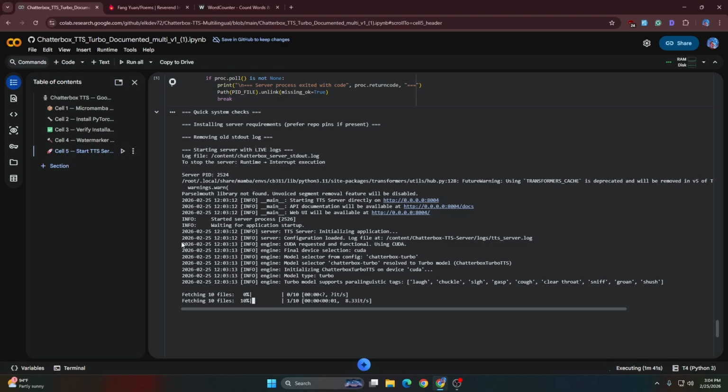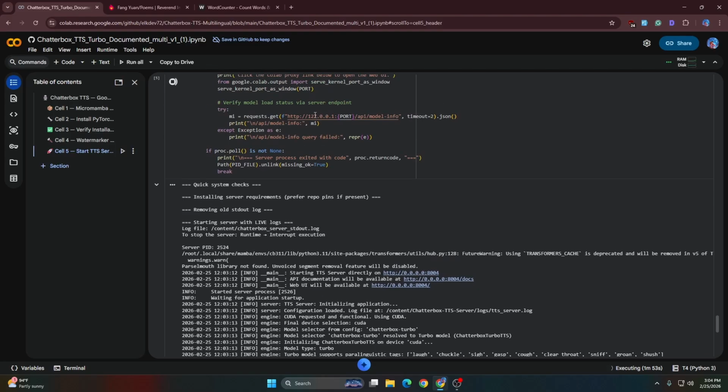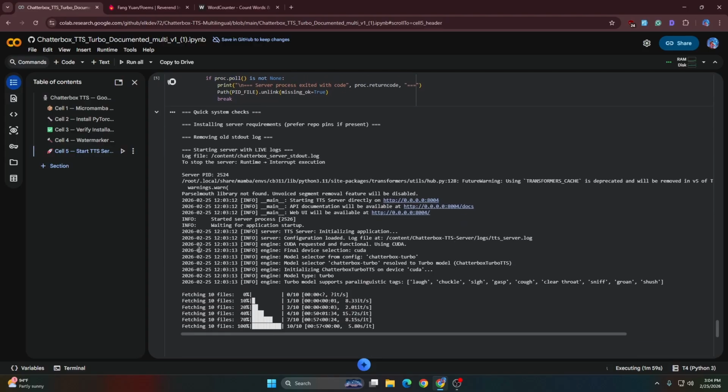I'm waiting for another one with the public URL to access the interface. The whole process from cell 1 to cell 5 takes a while, but I've skipped that part because I don't want to make the video so long. Let's wait a little bit for that to spin up the server.